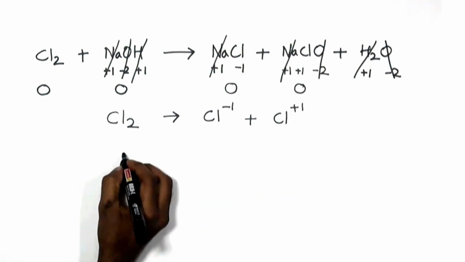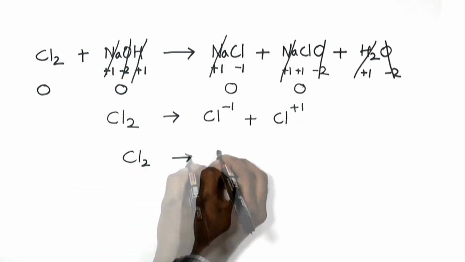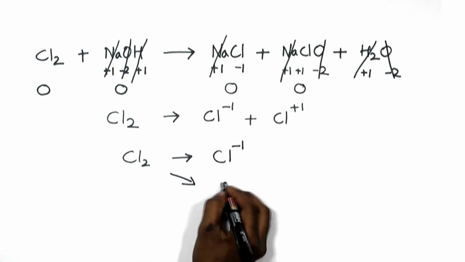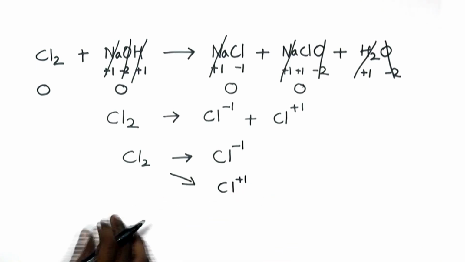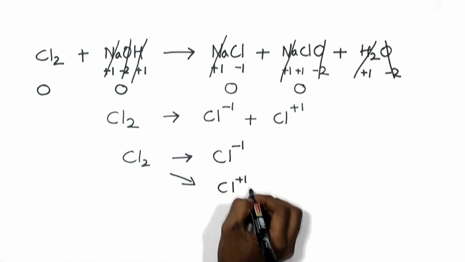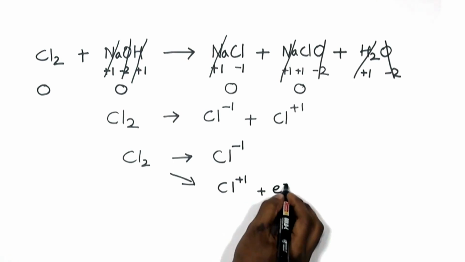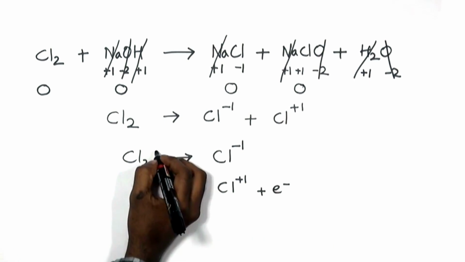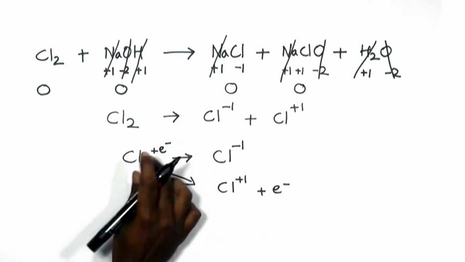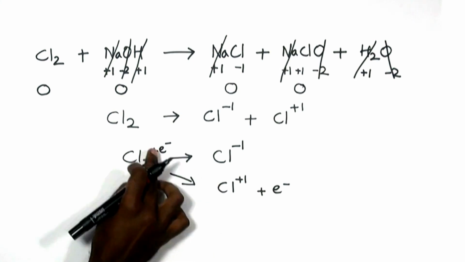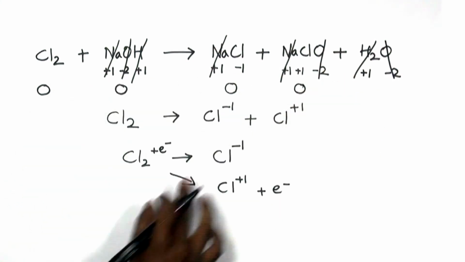In this equation, chlorine has resulted in two products with minus 1 charge as well as plus 1 charge. It explains that chlorine should have lost an electron to form chlorine plus ion, and here chlorine should have gained an electron to form chloride ion. So reduction and oxidation of chlorine occurred in this equation.